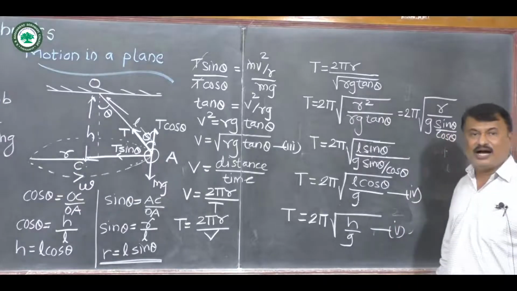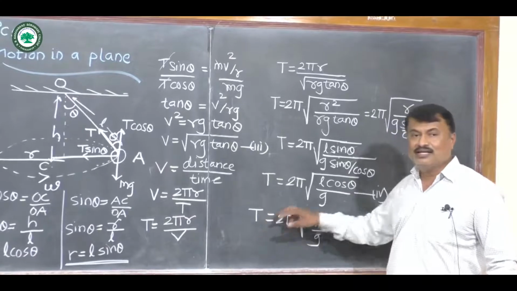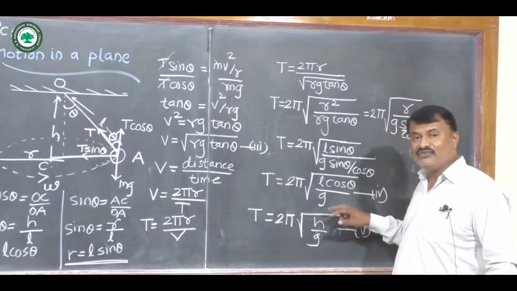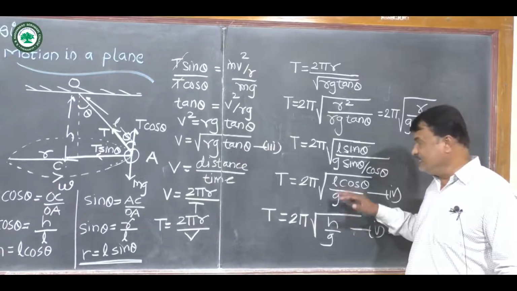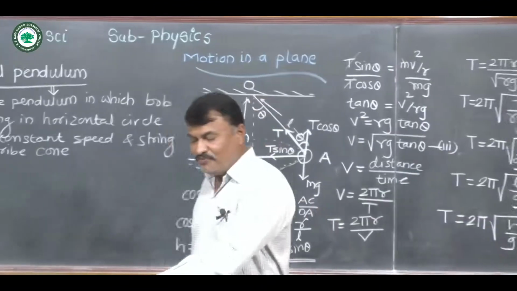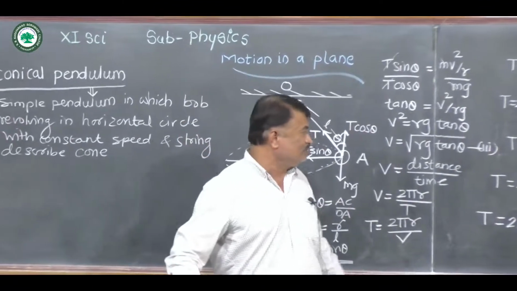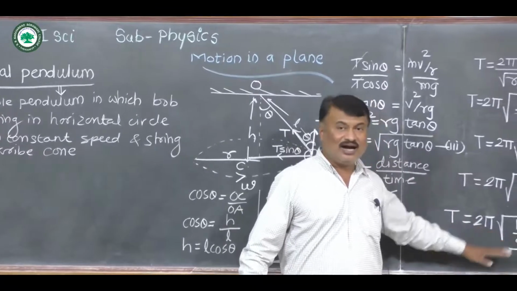This equation 5 also gives us the period of a conical pendulum in terms of the height of the conical pendulum. So in this way we derive an expression for the period of a conical pendulum in terms of theta and in terms of height.